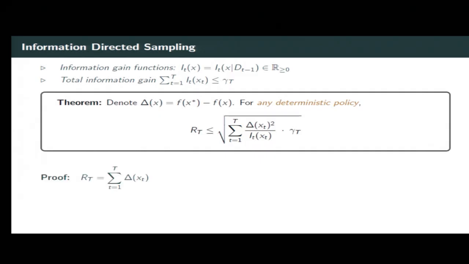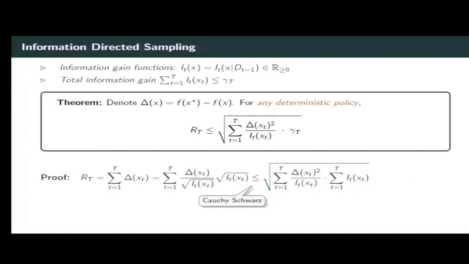That proof is quite simple. So we write the regret as the sum over the gaps. Then we introduce the information gain. Then we apply Cauchy-Schwarz to separate the information gain from what remains. And then use our assumption that the total information gain is bounded.